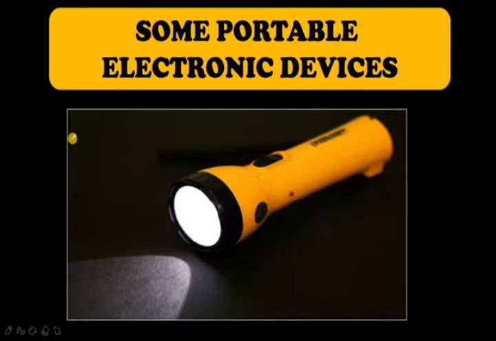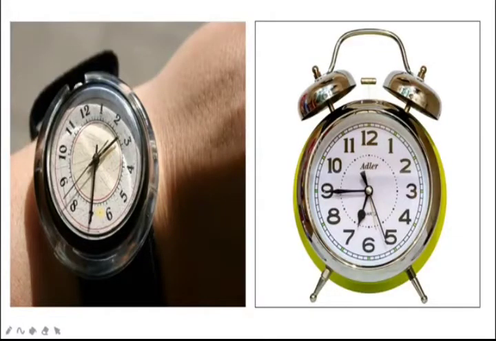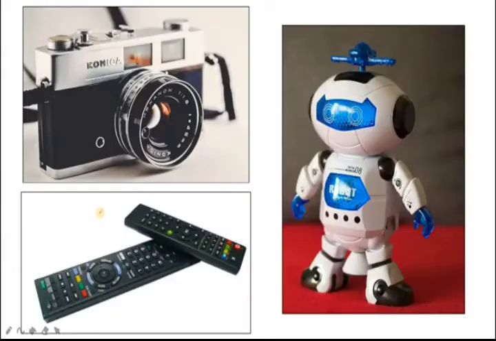Students, the torch, the wristwatch, the timepiece, the remote, these are all portable things. These things can be carried from one place to another place. How are they working?